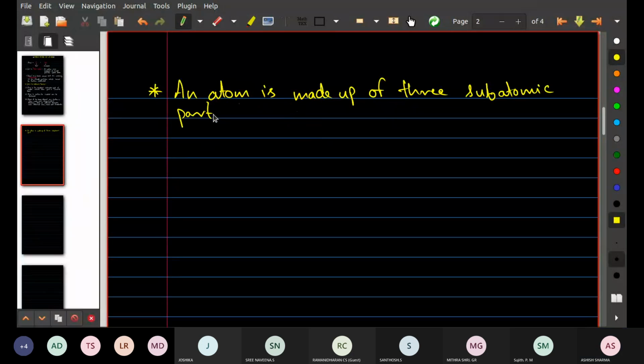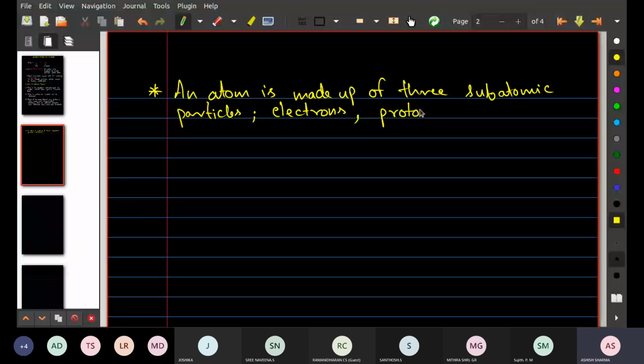Three subatomic particles: electrons, protons, and neutrons. Note down this: electrons, protons, and neutrons.